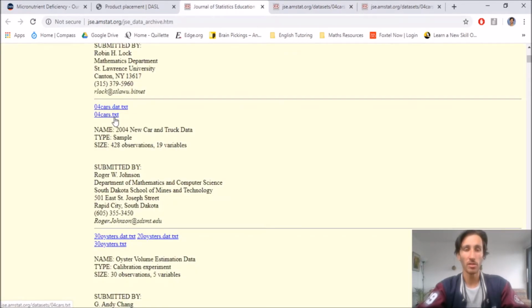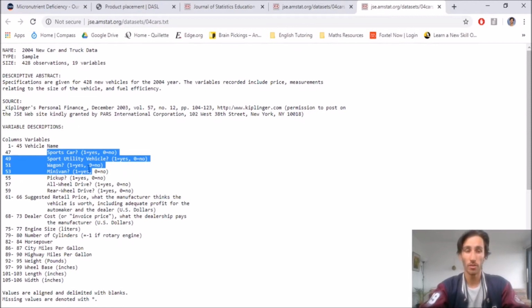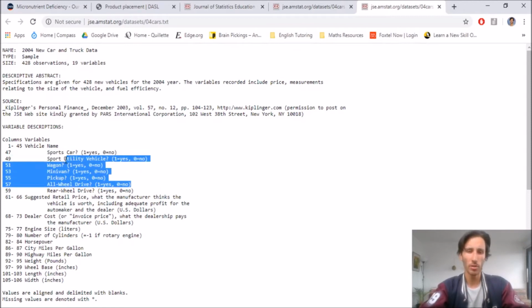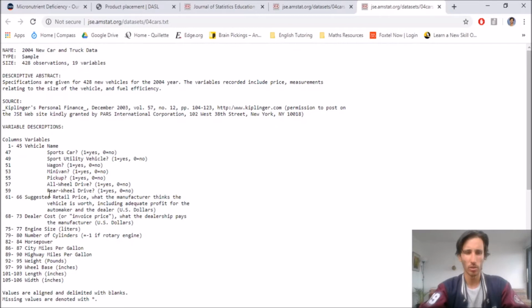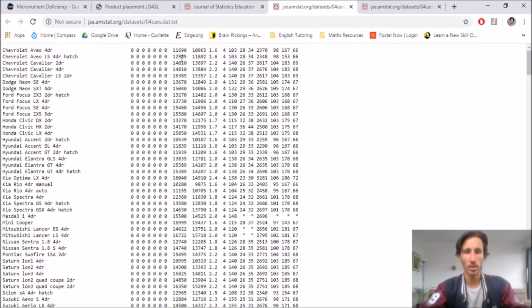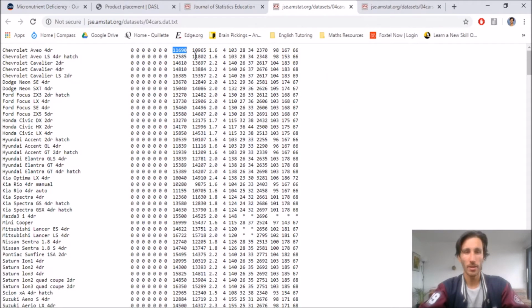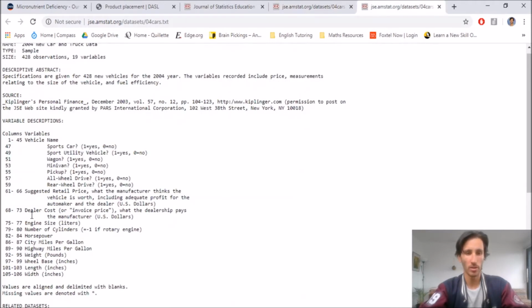If you open just the .text, you'll have a document saying, okay, vehicle name, then column 47 is, is it a sports car? 1 for a yes, 0 for no. Most of these variables we'll be ignoring. But for example, 61 to 66, which are these ones, this is going to be suggested retail price, and this one here is going to be the dealer price, so the dealer cost.